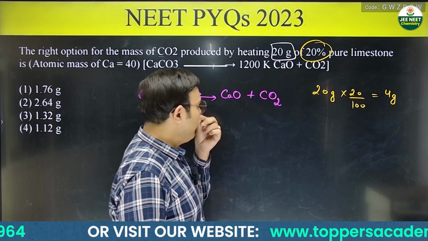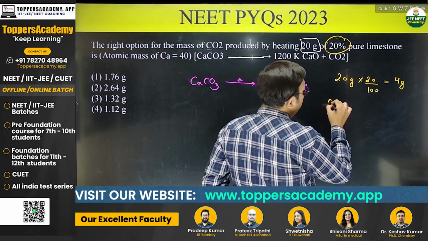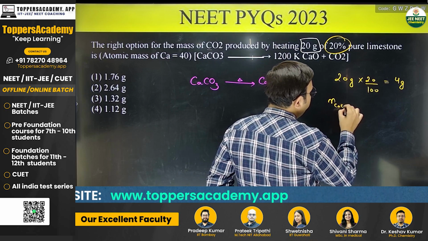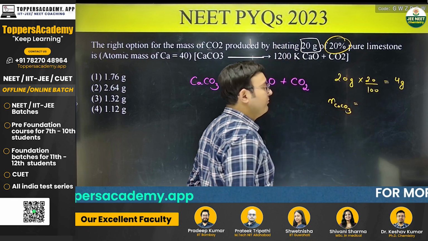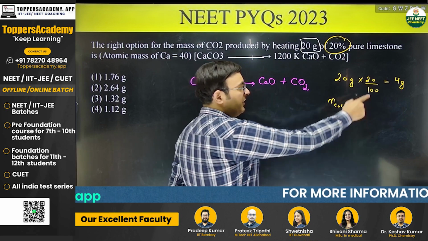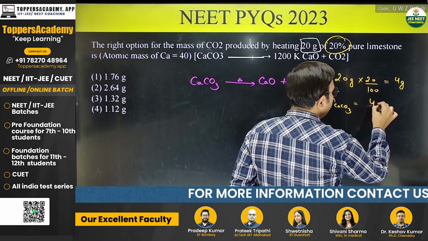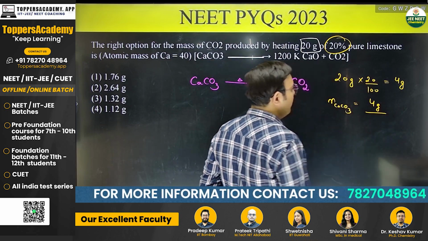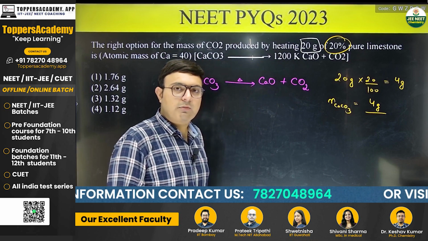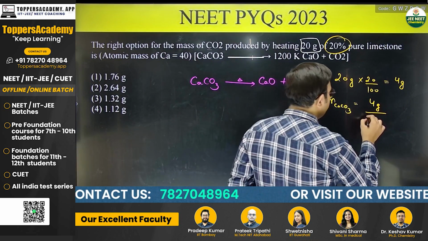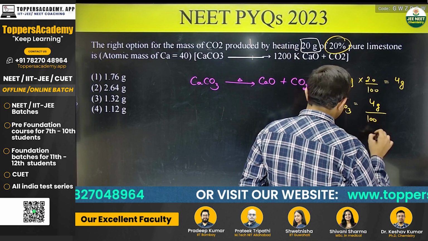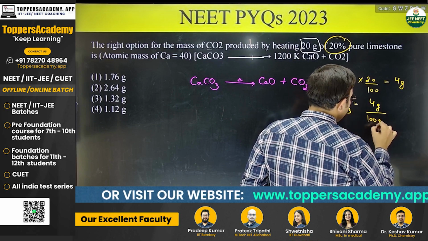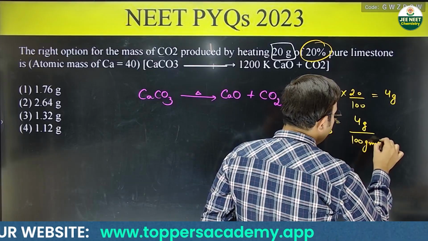Okay, so now if it is 4 grams, so number of moles of calcium carbonate is the given mass divided by molar mass. Okay, the molar mass of calcium carbonate is 100 gram per mole.